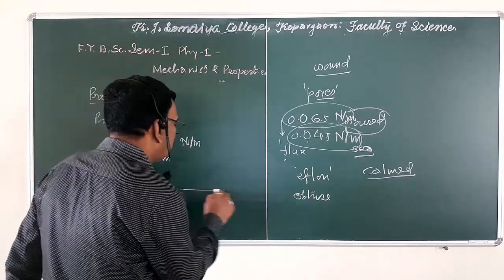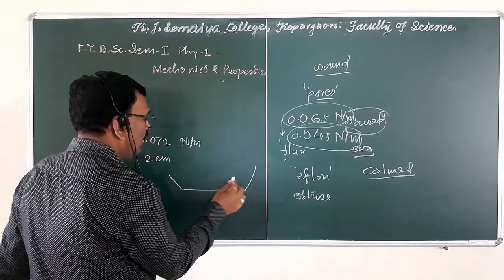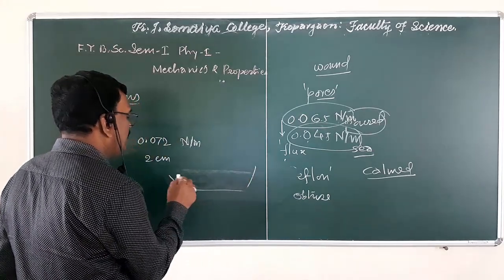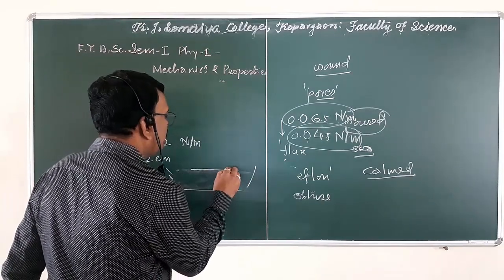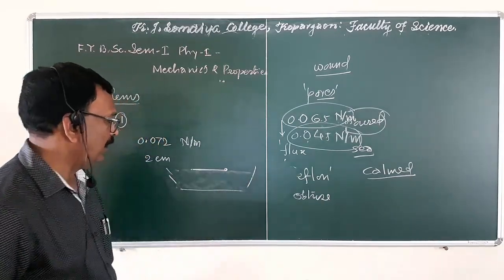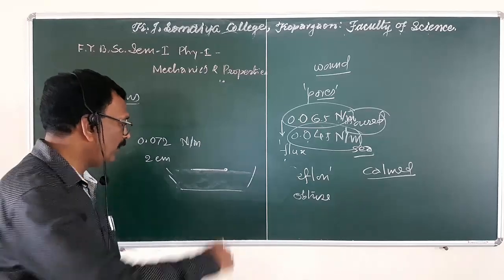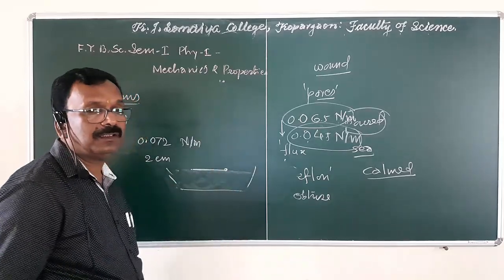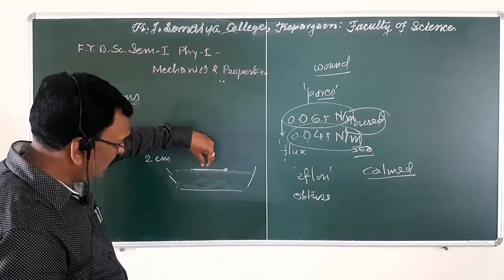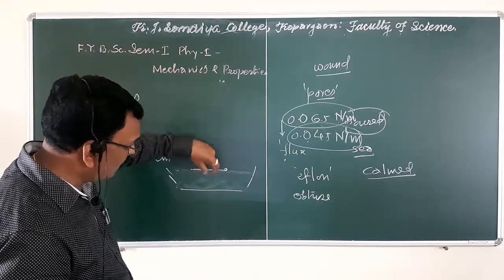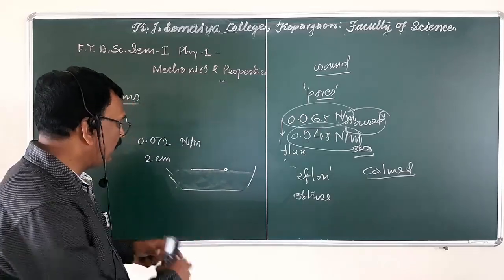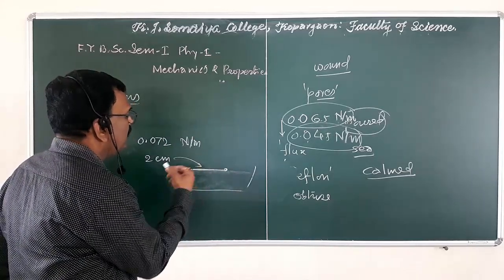That means, suppose this is a pot and in this pot there is water, and in this water a greased needle or greased pin is kept on the free surface, and we have to pull this pin off. That means we have to apply a vertical force in order to separate or detach this pin from the free surface, and the length of this pin is this.